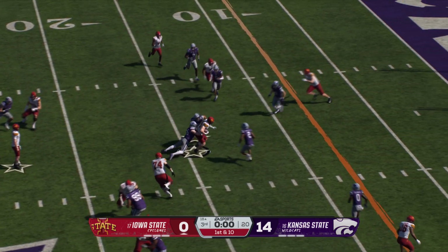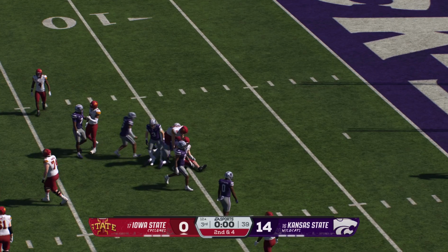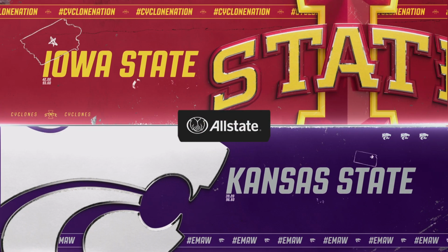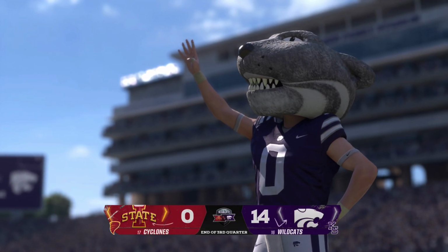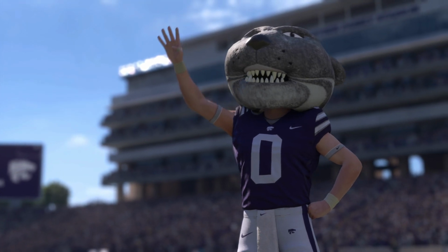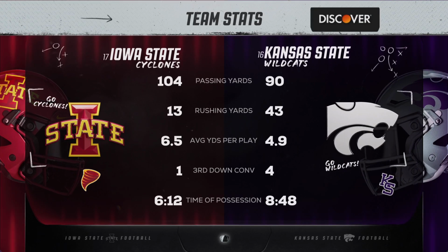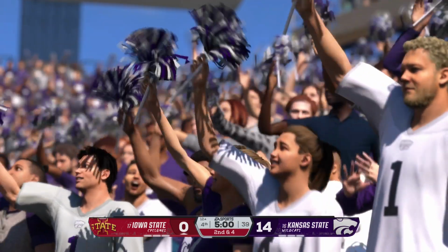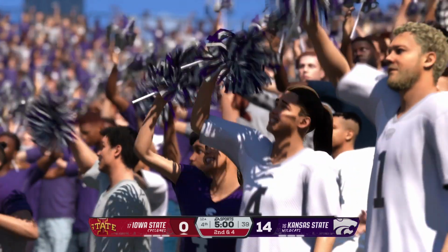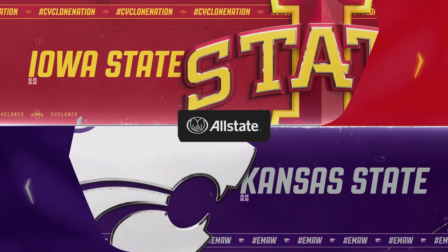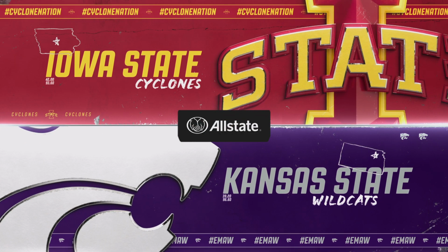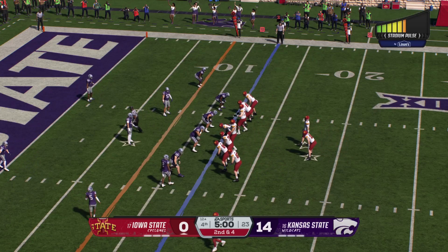Shotgun formation. Here's an inside give. The defense able to bring him down to wrap up the 3rd quarter of play. And it's Kansas State on top now, Kirk. They got to be feeling pretty good about things as we wrap up the third quarter. Let's review how we got here. And now entering the final period of play, is there an epic comeback in store? We're going to find out.